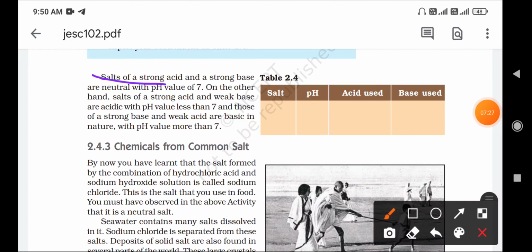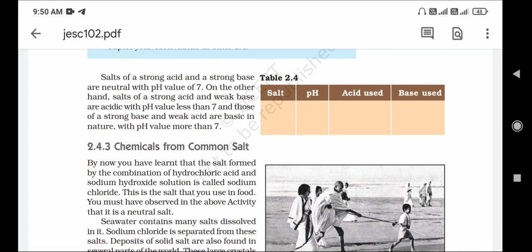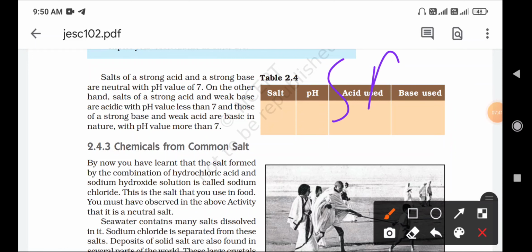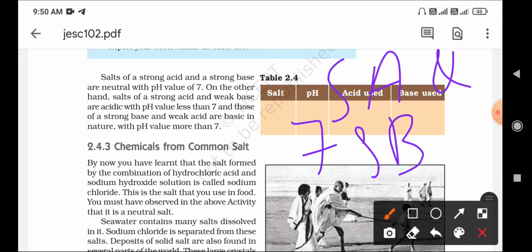Salts of strong acid and strong base are neutral with pH value 7. So what is here? Strong acid and strong base, with pH value 7. Salt of strong acid and strong base are neutral with the pH value of 7.